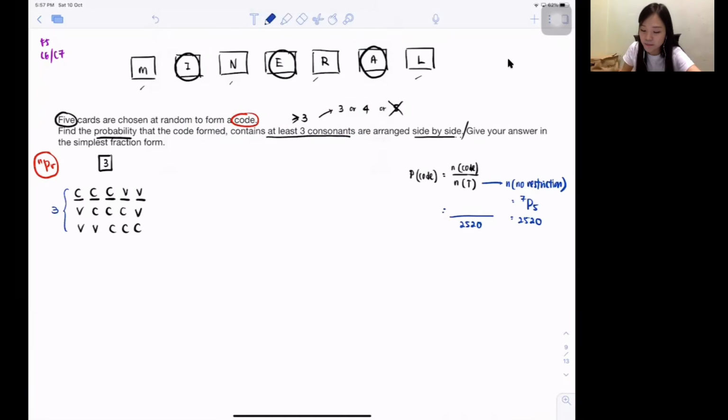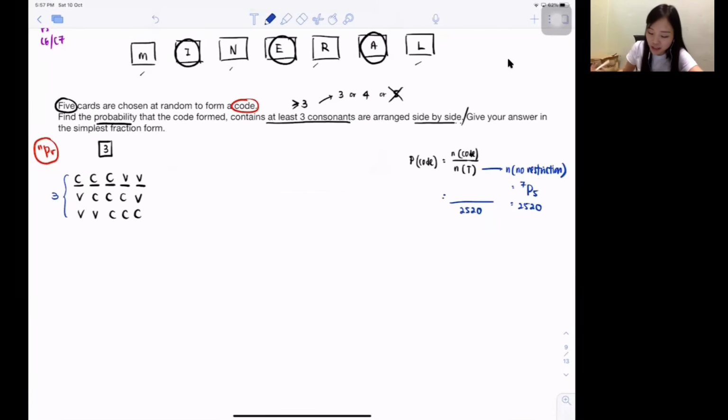I'm going to list out, okay? So after I list out, then how do I do it? I just need to do one of it, I just times 3. Then I will cover all the 3 patterns, right? So here, I just want 3 consonants. How many consonants I have in total? M, N, R, L. I got 4 consonants. I want to choose 3 of them. Isn't it 4P3? 4 of them will fight for that 3 seats.